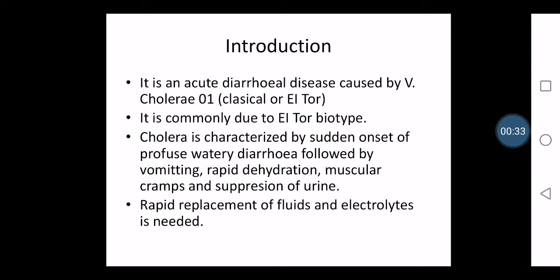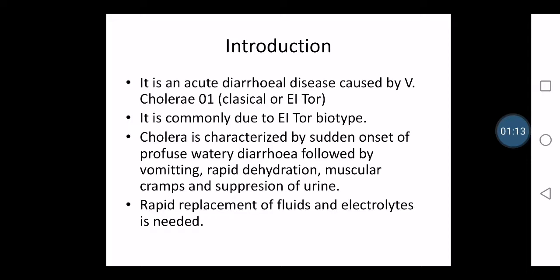V. cholerae means Vibrio cholerae. It is of serotype O1. We can tell it is of O group 1. We can call it Vibrio cholerae O group 1 strain, because there are many strains which can cause diarrheal diseases like cholera. Especially it has two more strains, which we call classical or El Tor. These two are also the most famous strains which can cause cholera.